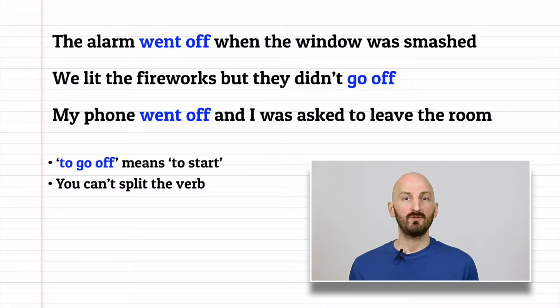Now what about go off? The alarm went off when the window was smashed. This is a simple sentence in past tense that means to start, and it's used for devices and describes sounds or explosive actions like a gun. You can't split the verb with this meaning. Other examples are, we lit the fireworks but they didn't go off, and my phone went off and I was asked to leave the room.